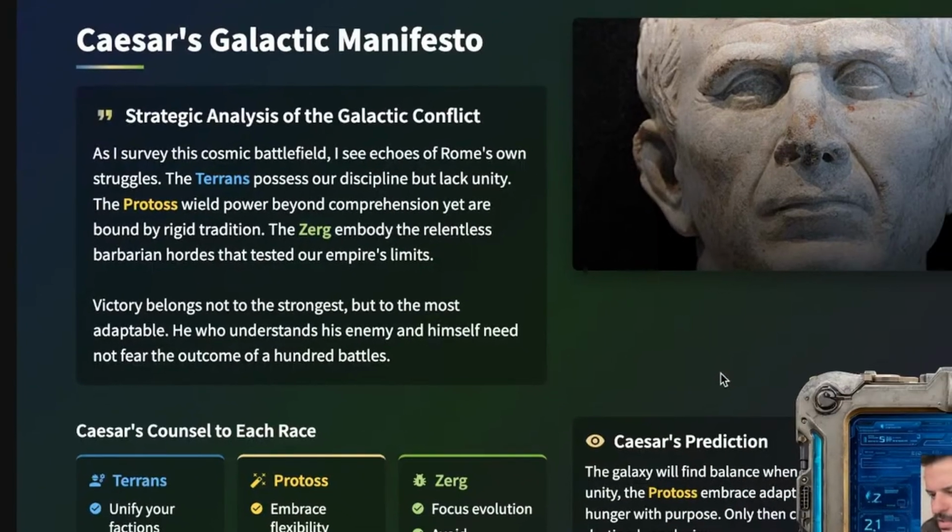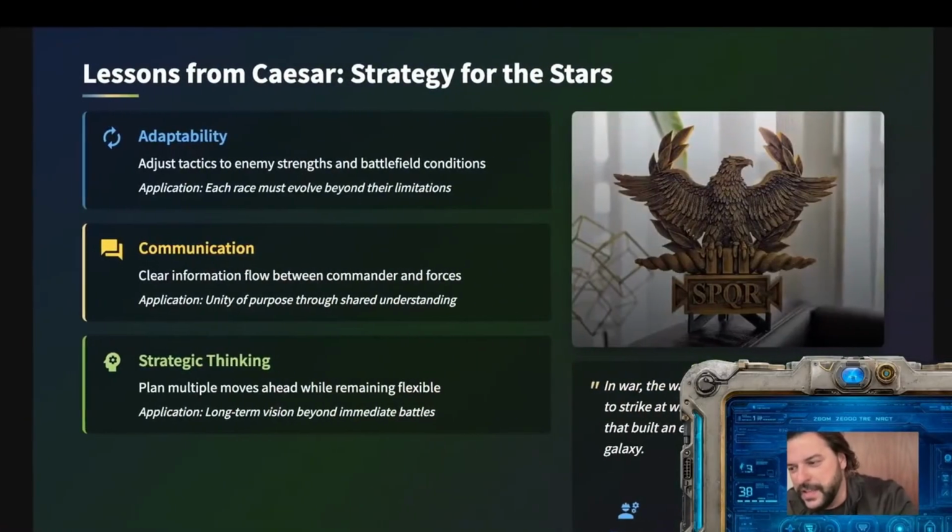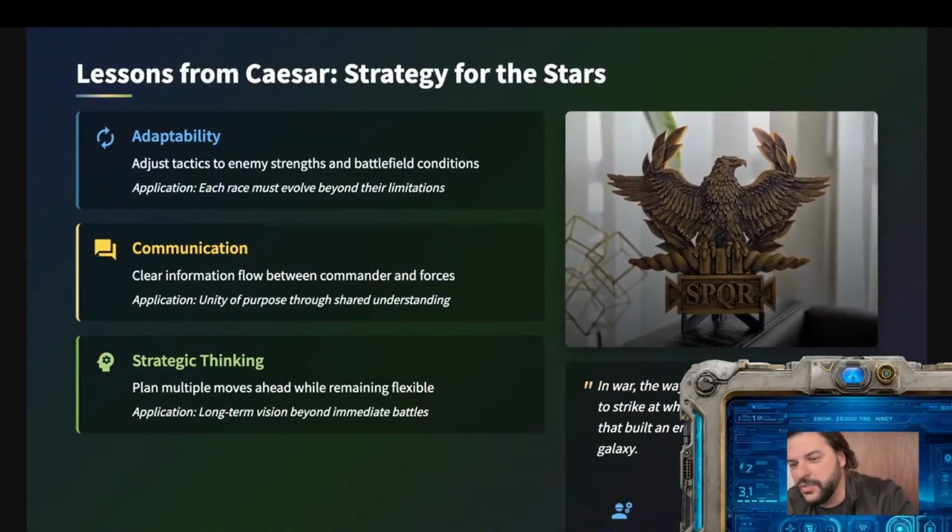Some Sun Tzu there. Caesar's prediction, the galaxy will find balance when the Terrans learn from Roman unity. The Protoss embrace adaptability and the Zerg channel their hunger with purpose. Only then can this cosmic struggle reach its destined conclusion. In war, events of importance are the result of trivial causes. Important wording there. And that was actually a quote from him.